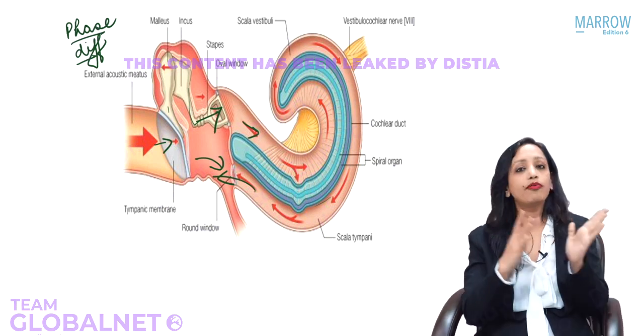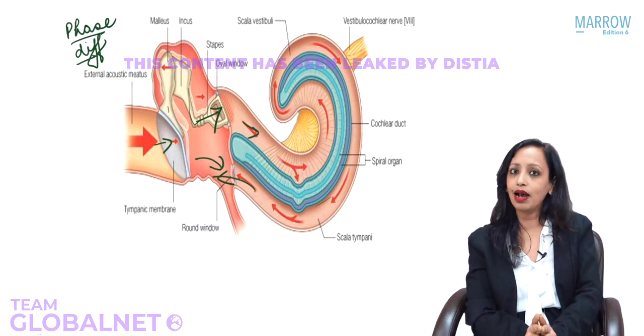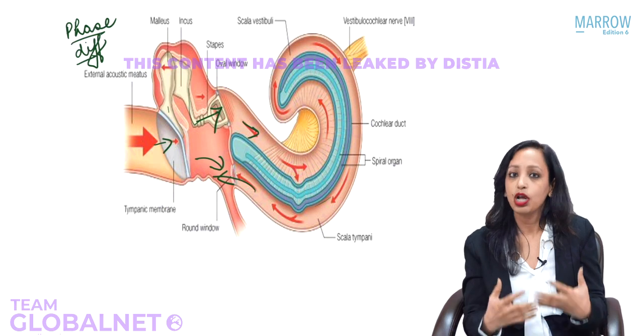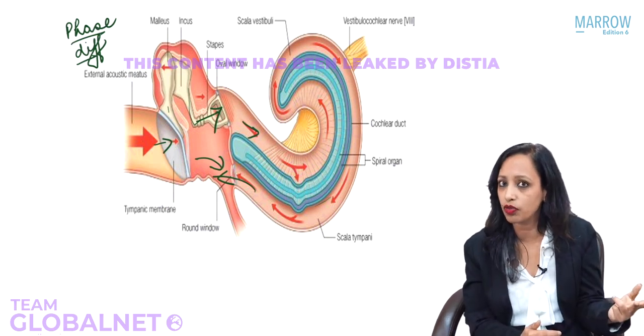So now what we know is that the middle ear is responsible for amplification of sound. The middle ear is responsible for impedance matching, and how this amplification occurs, that also we have seen, occurs through the transformer action. So quickly, can you tell me what are the two ratios which are important for transformer action?